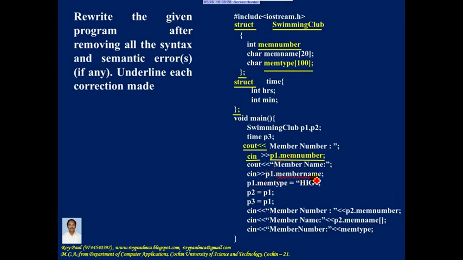Right hand side should be a member of the structure. The name of the member is memName and not member name. So this should be replaced with memName. I made the correction and you need to underline the area where you make the correction.